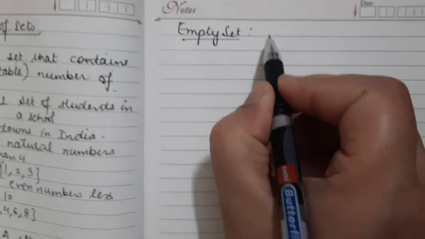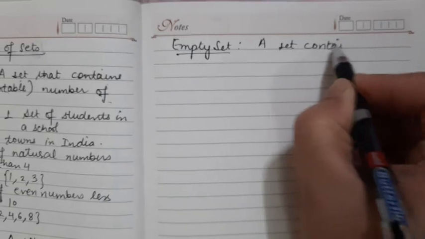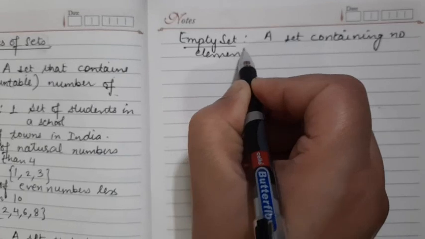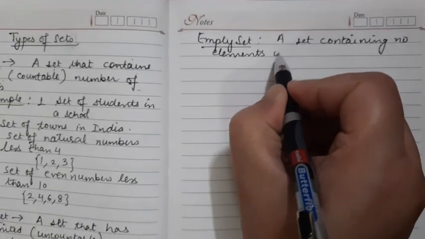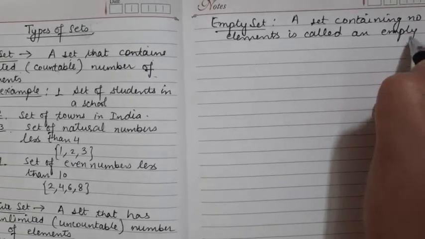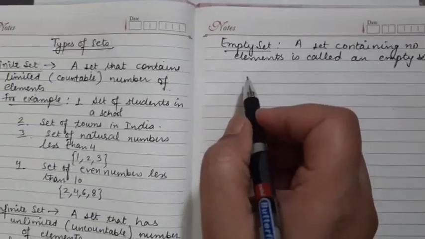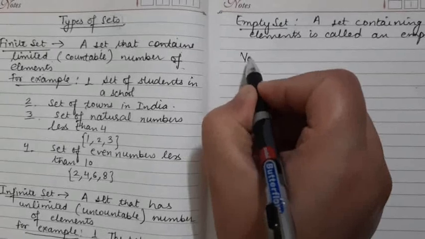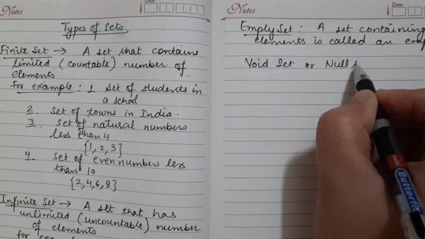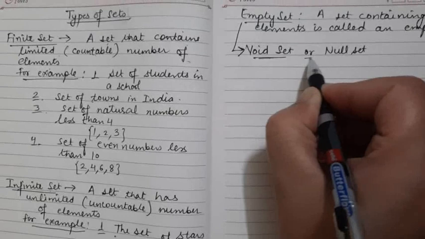A set containing no element is called an empty set. So a set in which there is no element is called an empty set. It is also called void set or null set.